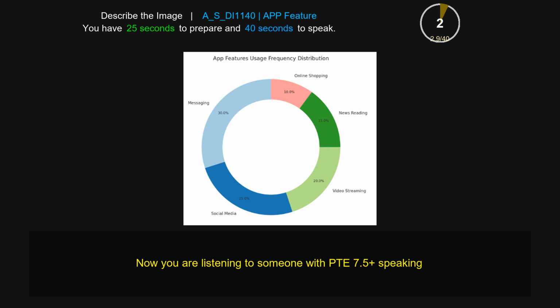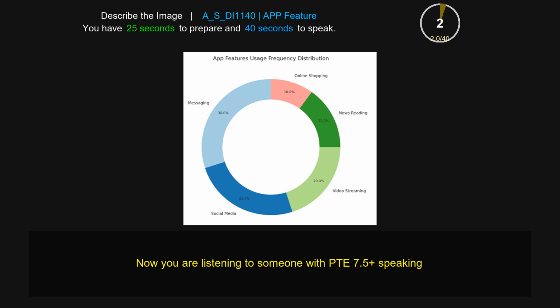This image gives information about the circle pie chart of the app feature usage frequency distribution in online shopping, news reading, video streaming, social media, and messaging. About 30% is messaging, online shopping is 10%, news reading is 15%, and 20% is video streaming. In the green color, light green color, blue color, and baby pink color, there must have been a popular debate about the information given in the image, whether it is true or false. However, the information given appears to be true. And from this image, we can see that the app feature usage frequency distribution for social media is 25% in the circle.